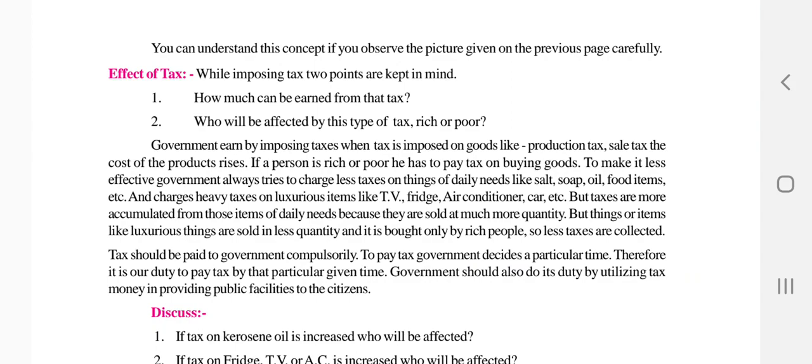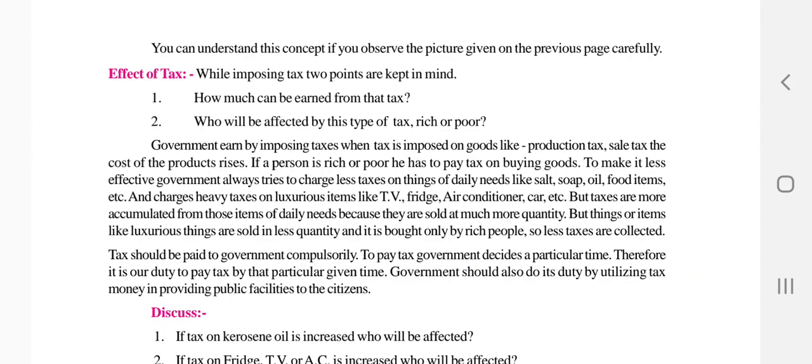These are not so necessary for living, while for things that are very necessary for human life, they reduce the taxes. But more tax is accumulated from items of daily needs because they are sold in much larger quantity. Luxury items are sold in less quantity, meaning not many people buy them, so their prices are higher. And since they are bought only by rich people, less tax is collected.